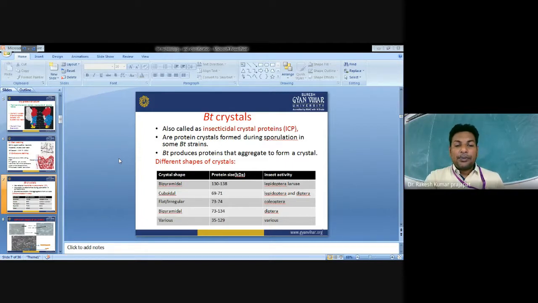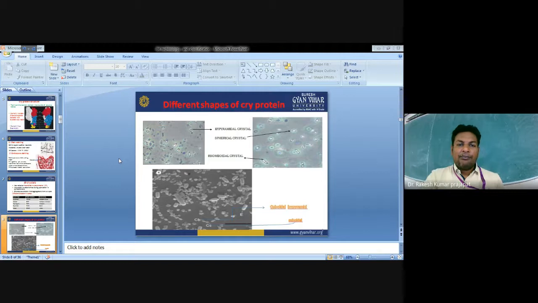Now, the various other proteins range from 35 to 129, and they have different insecticidal activity. You can see here the different shapes of the crystal proteins: bipyramidal shaped crystals, spherical shaped crystals, and rhomboidal shape also, and a cuboidal shape is also there. These are the structural differences between the different shapes of the proteins.